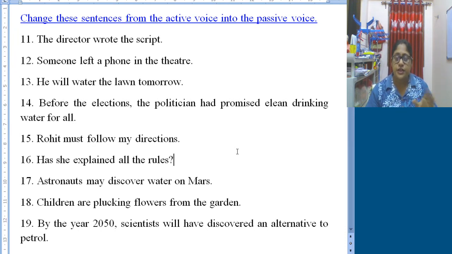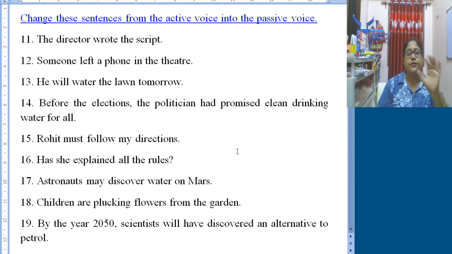Before the elections, it cannot be subject. The politician. In active voice, we need to find out first subject, verb and object. So here, before the election cannot be subject. The politician had promised clean drinking water. So we got our subject, verb and object. Subject is politician, had promised, verb, and clean drinking water is object. So what will we put? So we can put before the election and for all. These are extra. Okay, before the election and for all, these are extra.